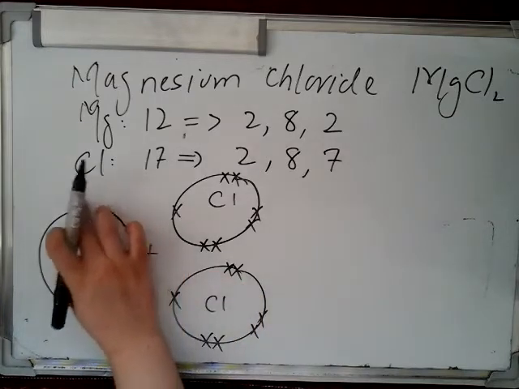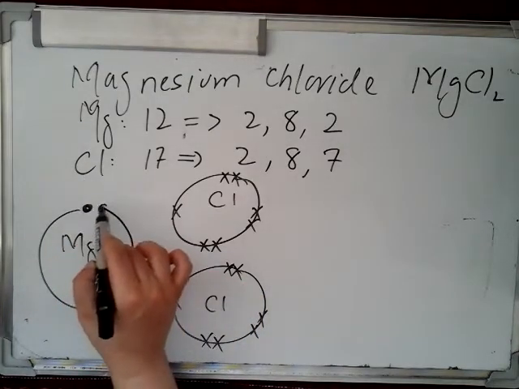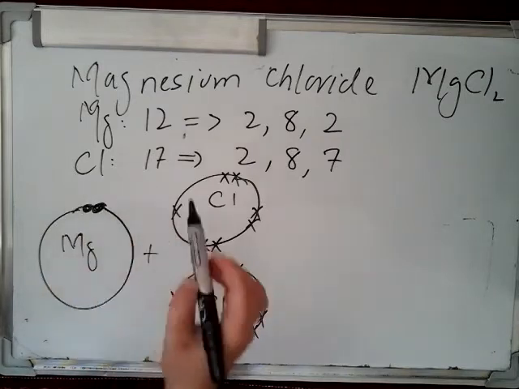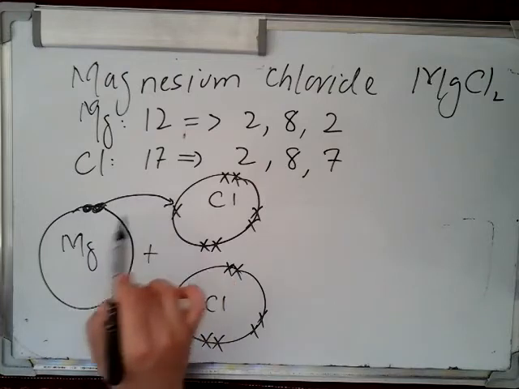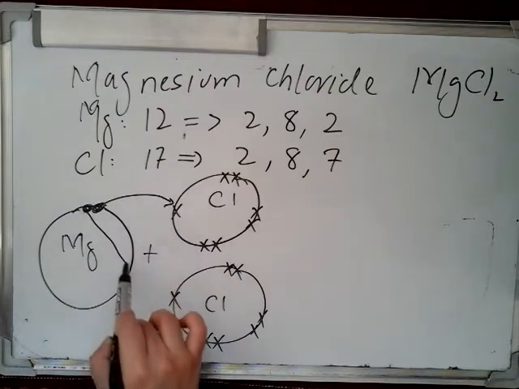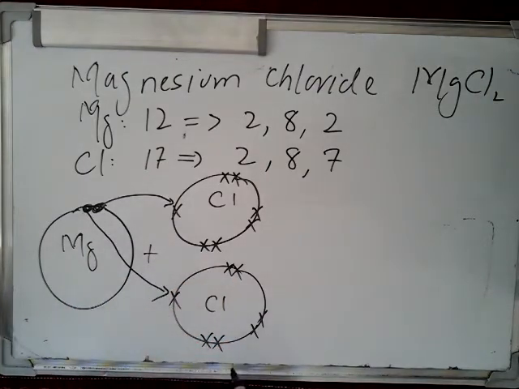Now in this dot and cross diagram, magnesium will transfer 1 electron to 1 chlorine atom and another electron to another chlorine atom.